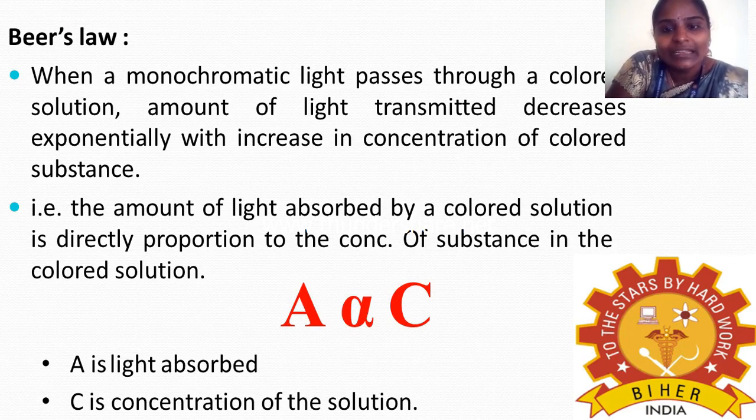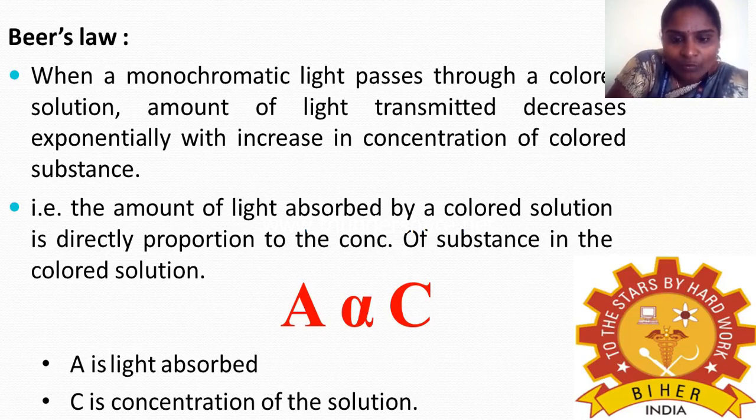When a monochromatic light passes through a colored solution, the amount of light transmitted decreases exponentially with increase in concentration of the colored substance. So it is fully based upon the concentration of the solution; the amount of light absorbed by a colored solution is directly proportional to the concentration of the substance in the solution.